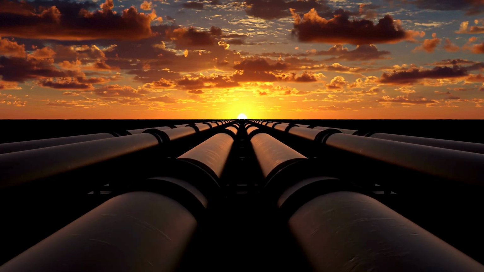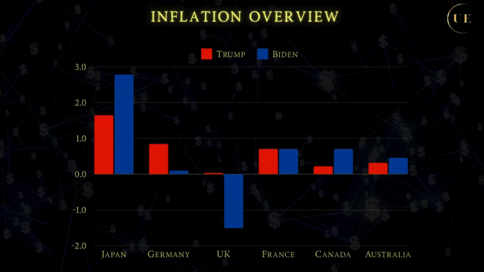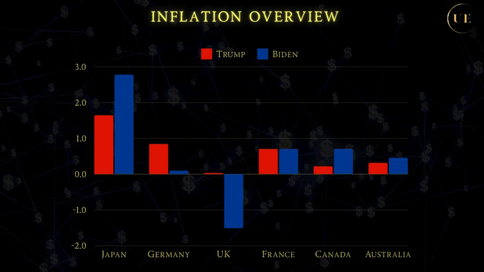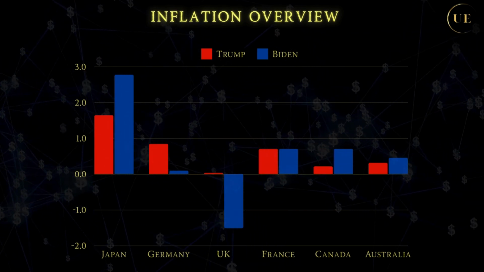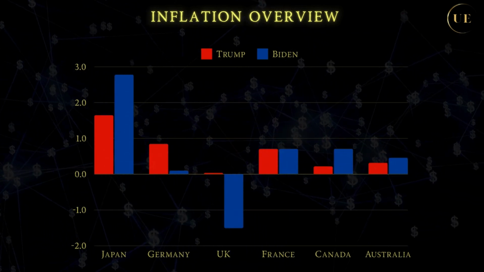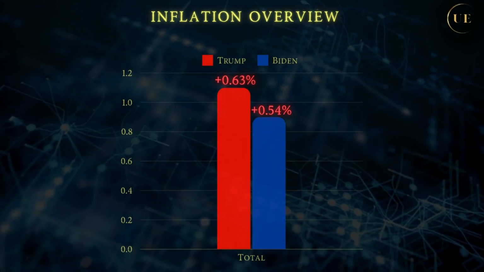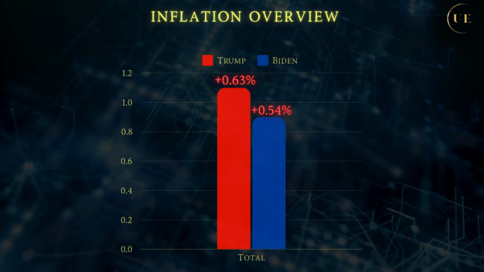Given these circumstances, how did both gentlemen fare in comparison with the other economies? Trump's America had higher inflation than every one of the compared countries, with UK around the same level. Biden's America had also higher inflation than the others, with the exception of UK, which did really poorly in 2022. In total, USA under both presidents had higher inflation than the other economies, by over half a percentage point per year on average, with Trump being even higher.